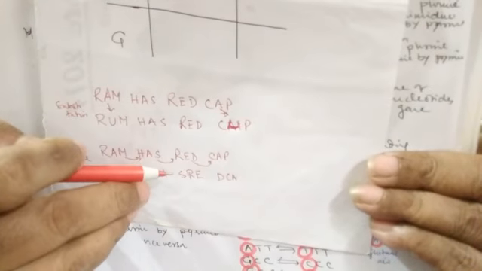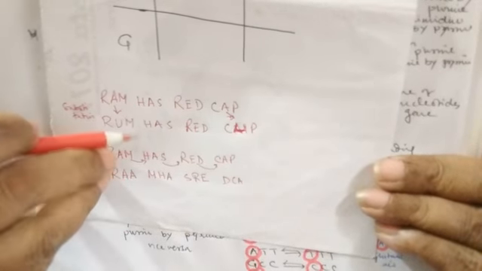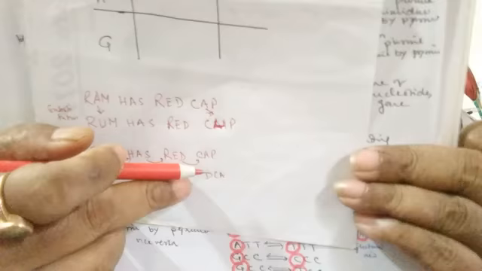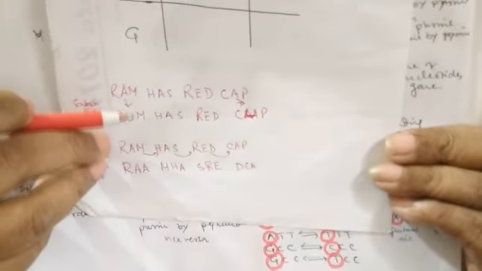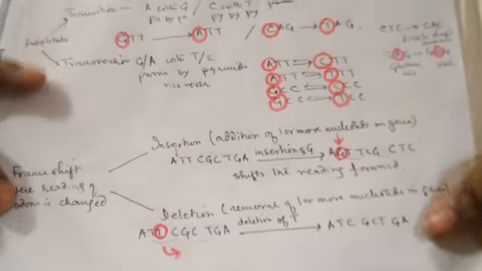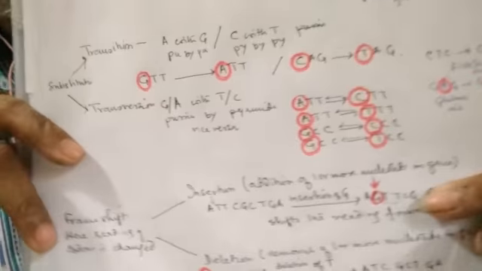Clear? So in a frame shift, when there is addition or deletion, the change is not only concentrated on a particular amino acid, but the change occurs in the reading of the whole DNA or RNA chain. But when there is substitution, the change is confined to a particular amino acid, or that codon only. So this is all about the genetic code, and next we will go to mutation. Clear how this code changes.